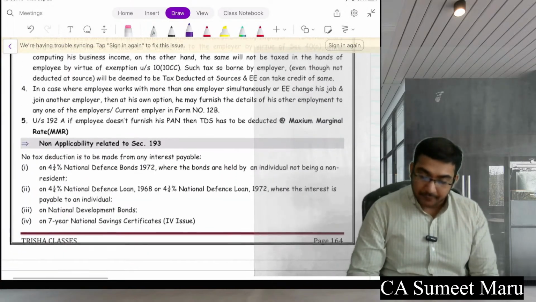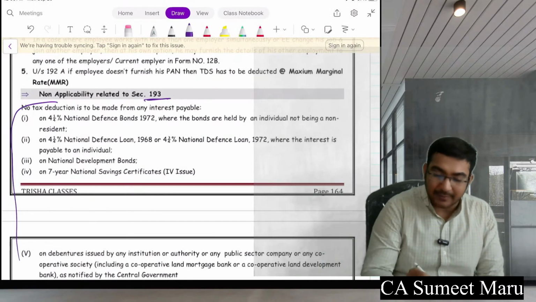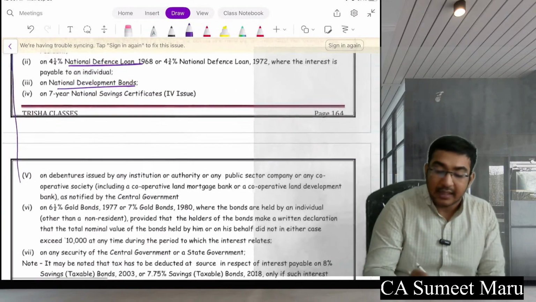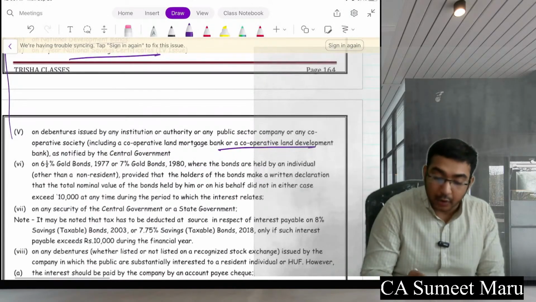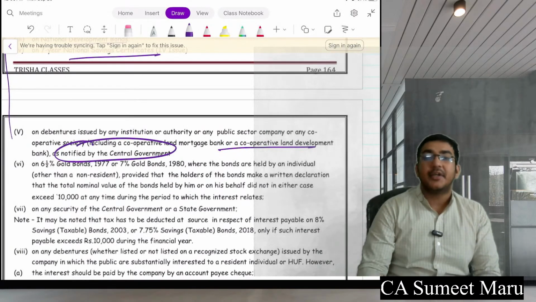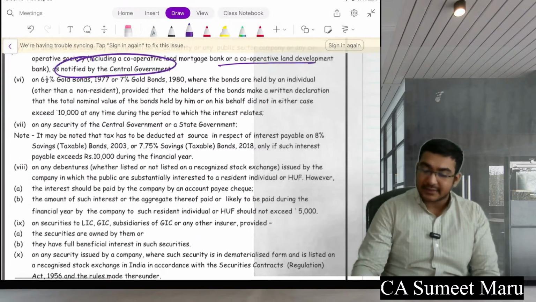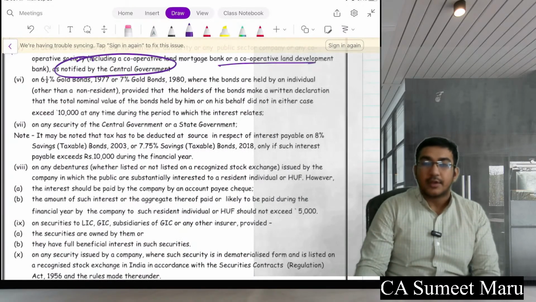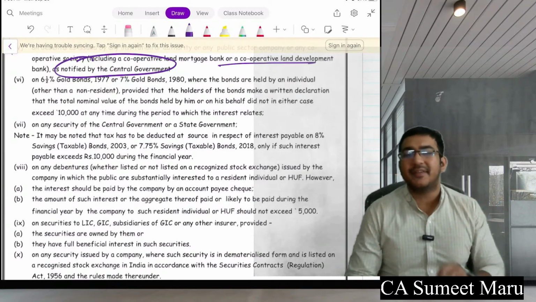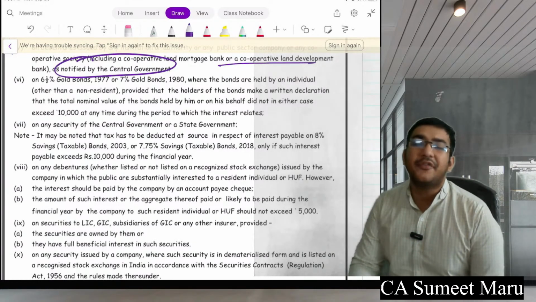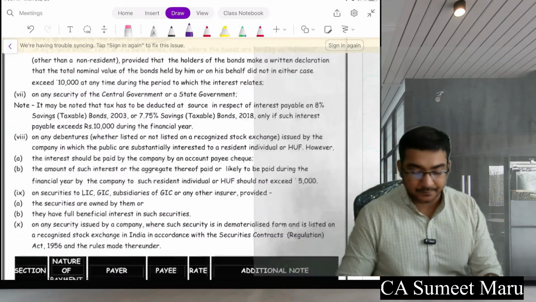Okay. Further, this TDS is not applicable in the following cases. Some national defense bond, national savings certificate, debenture issued by government, cooperative development bank, notified by central government. If it is among these, then you do not need to do the TDS on the interest of that as well. So this is a huge list. Just remember the basics of this list. It's very difficult to remember this list as it is. Remember that if it is any of your government notified bonds or any of your national defense bonds or something like that, then you are not required to do the TDS on the interest on these.